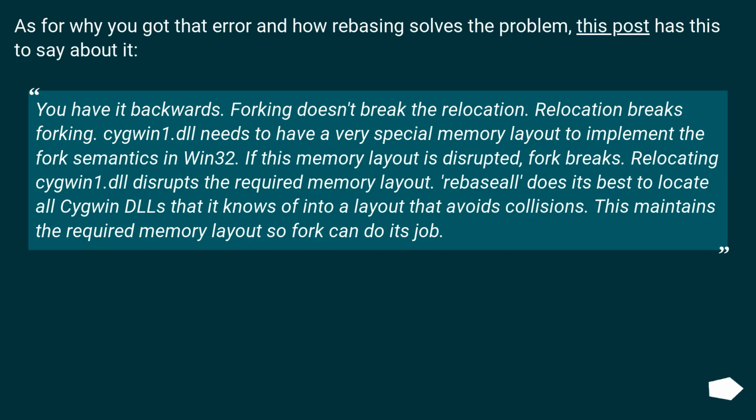Cygwin1.dll needs to have a very special memory layout to implement the fork semantics in Win32. If this memory layout is disrupted, fork breaks. Relocating Cygwin1.dll disrupts the required memory layout. Rebaseall does its best to locate all Cygwin DLLs that it knows of into a layout that avoids collisions. This maintains the required memory layout so fork can do its job.